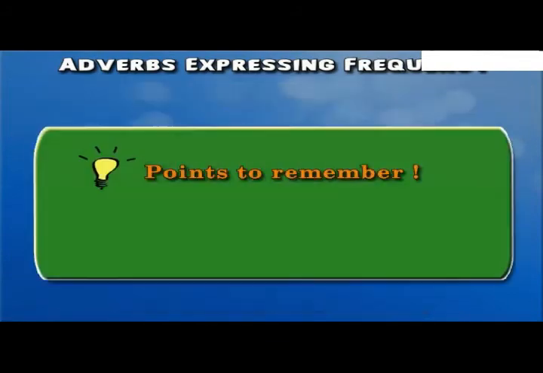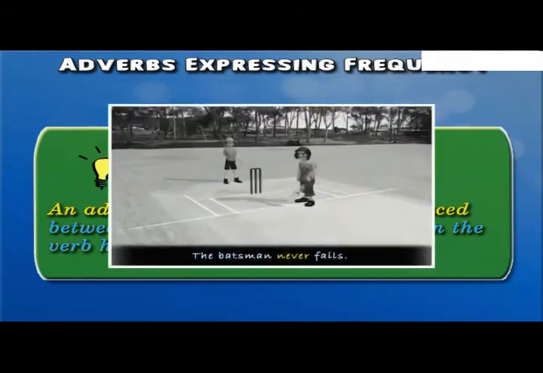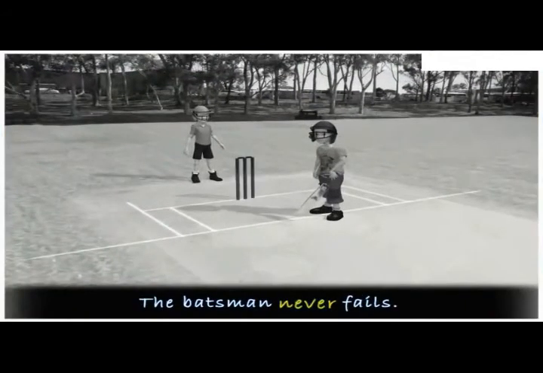An adverb of frequency is usually placed between the subject and the verb when the verb has only one word. So in the sentence, the batsman never fails, never, the adverb, is being placed between batsman, the noun, and fails, the verb.